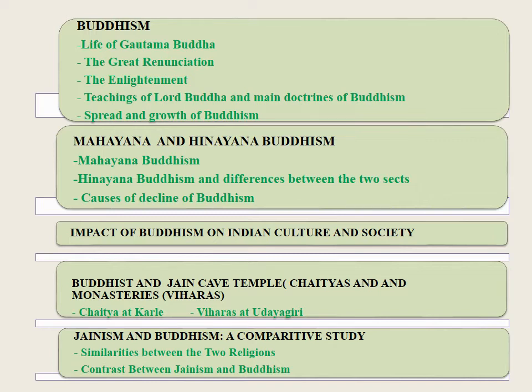In that we have Chaitya at Karle, Viharas at Udayagiri. Jainism and Buddhism, a comparative study, in that we have similarities between the two religions, contrast between Jainism and Buddhism. We shall discuss mainly two sects which have greatly influenced our society and culture.